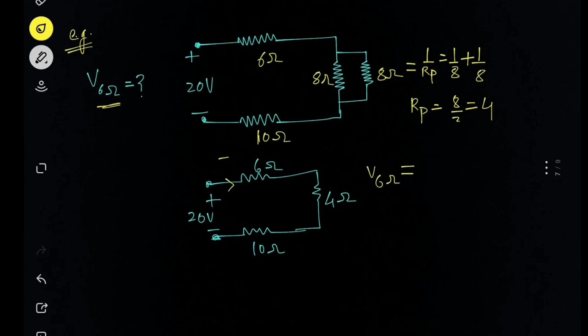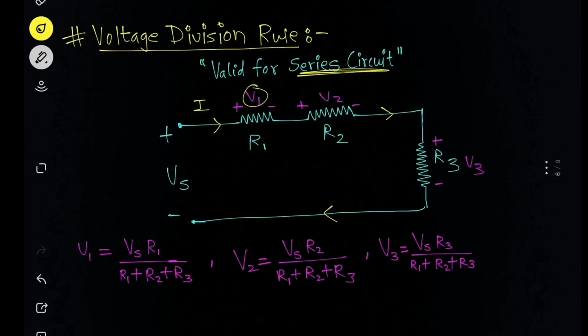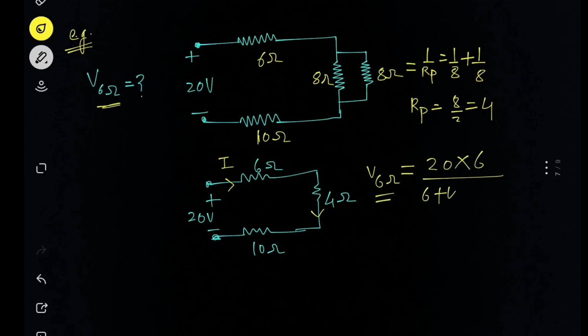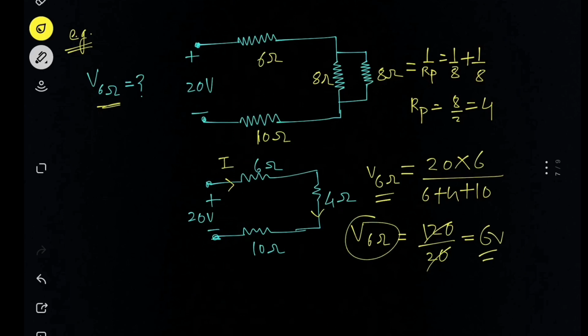Now we have to calculate the voltage across the 6 ohm. The current flowing in the circuit, we can say this arrangement of resistances is in series, so we can directly write the voltage division rule. For finding the potential difference across 6 ohm, we'll write 20 into 6 divided by 6 plus 4 plus 10. So what is our answer? Our answer is 120 divided by 20, which is 6. So the potential difference across the 6 ohm is 6 volts. Similarly, you can also find the potential difference across 4 ohm and across 10 ohm.